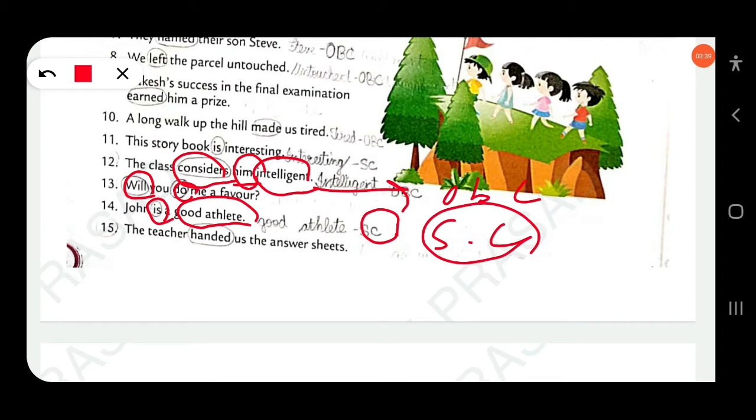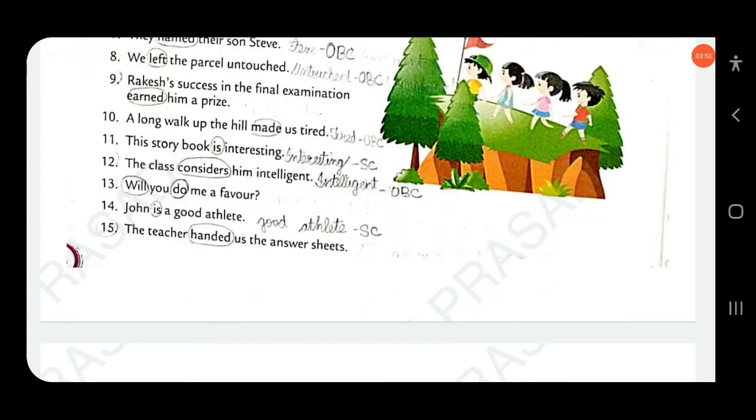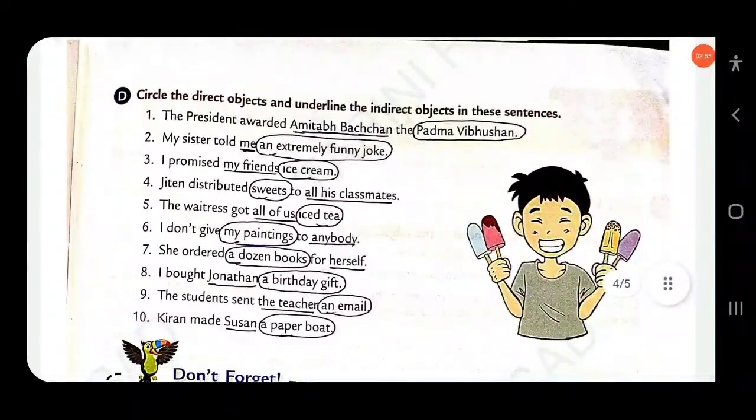Then next, the teacher handed us the answer sheet. Handed is a transitive verb, and us is the indirect object, and answer sheet is the direct object. Clear? Then next, circle the direct objects and underline the indirect objects in these sentences. The president awarded Amitabh Bachchan the Padma Vibhushan. Amitabh Bachchan is the indirect object, and the direct object is the Padma Vibhushan.